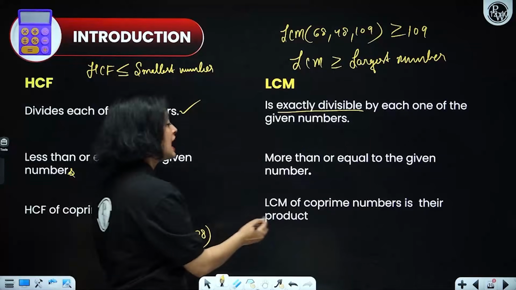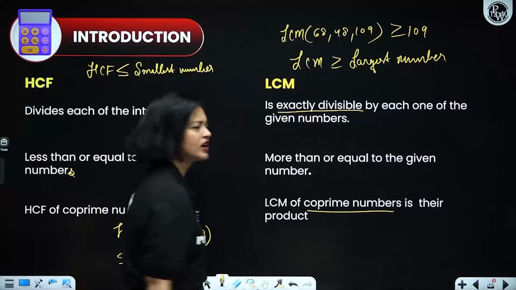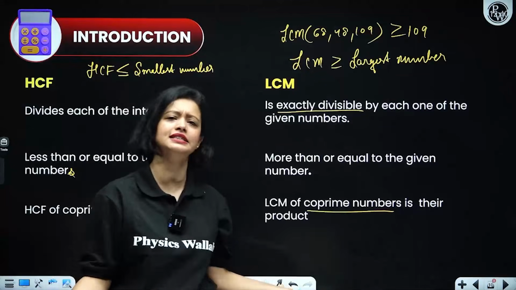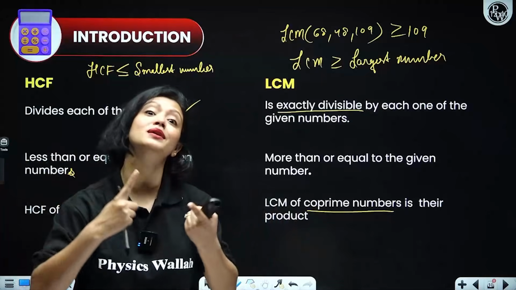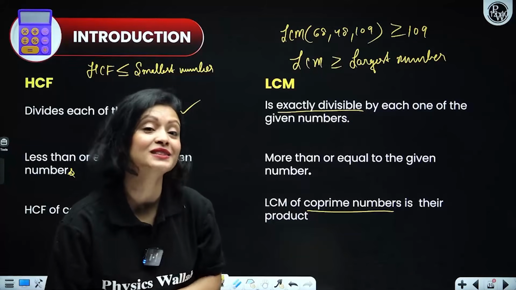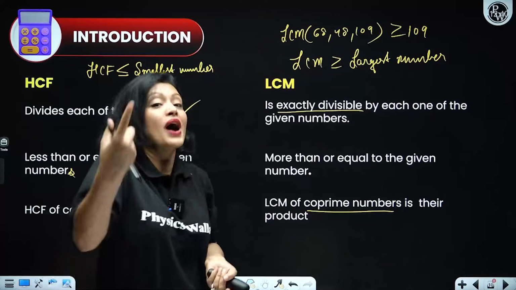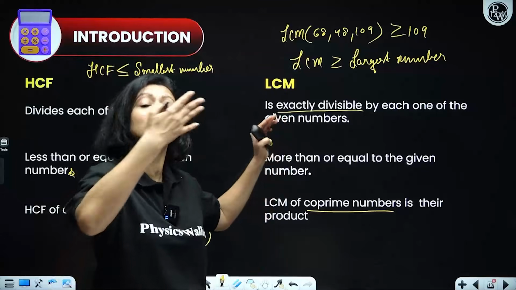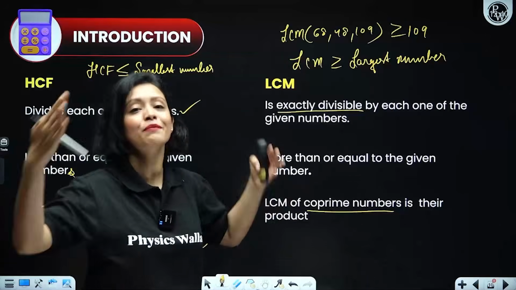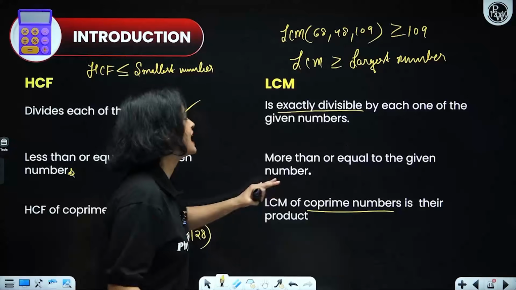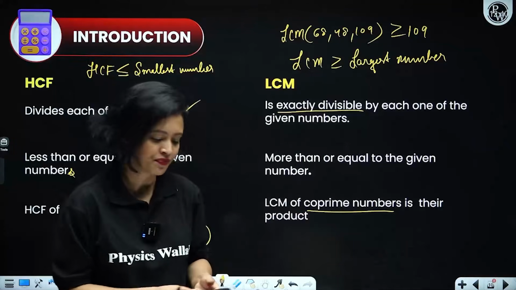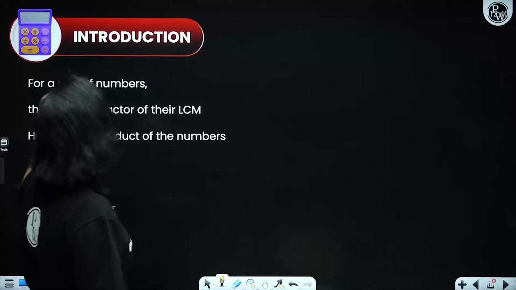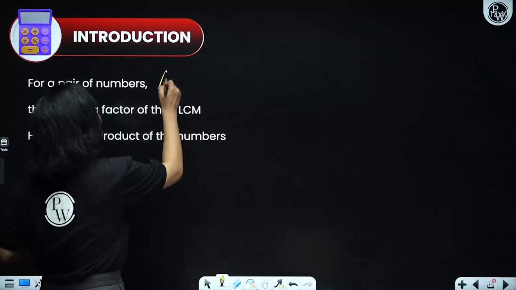Now, the LCM of two co-prime numbers. We have already discussed that the HCF is one. What is the LCM? The LCM of any two co-prime numbers would always be their product. That's very interesting, and we'll see why when we discuss finding LCM using prime factorization. So yes, the LCM of two co-prime numbers is always their product. Please remember it.